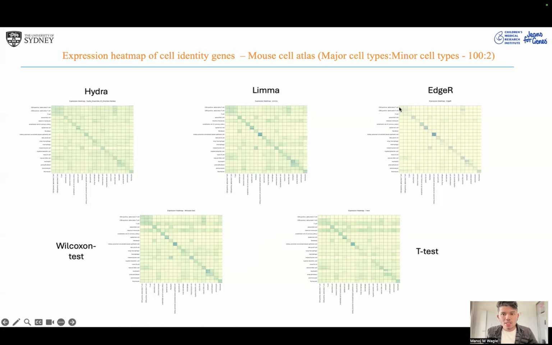I'll be taking genes belonging to this particular cell type and checking the expression in it. It should show dark blue color in this and not in anything else, unless the cell types are related. When we keep doing this, we ideally want to get a very clear mosaic pattern, and that's exactly what we are observing here. So our deep learning model is able to capture the cell identity genes like the statistical models.